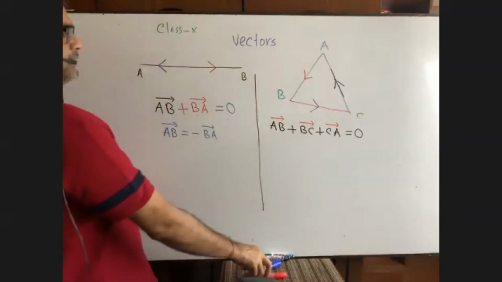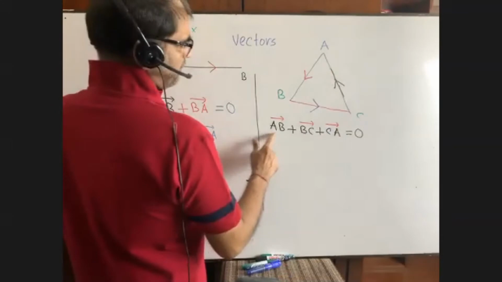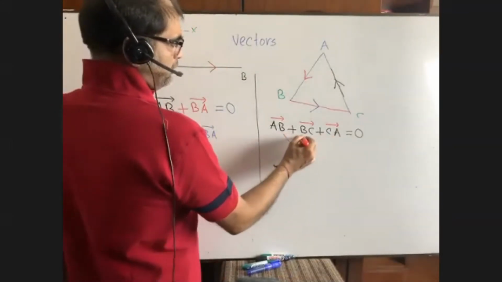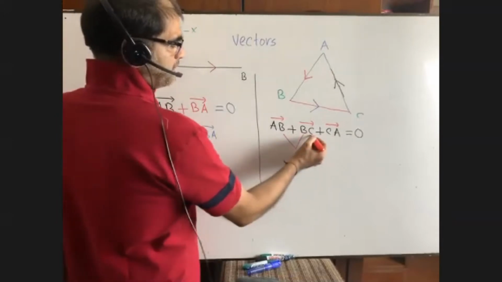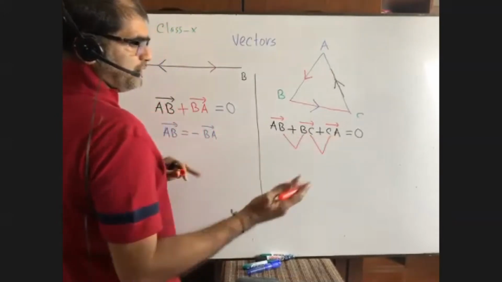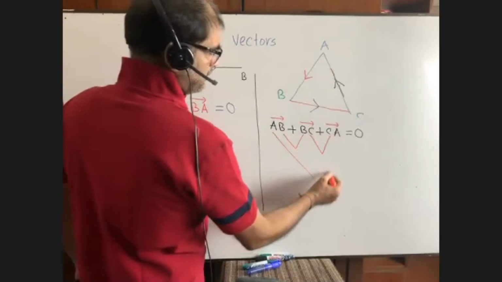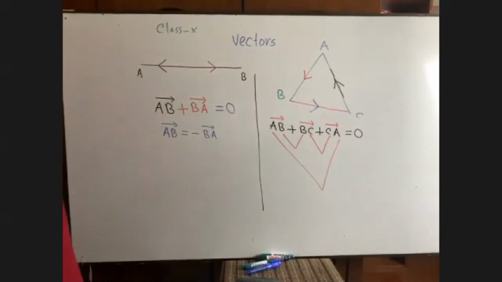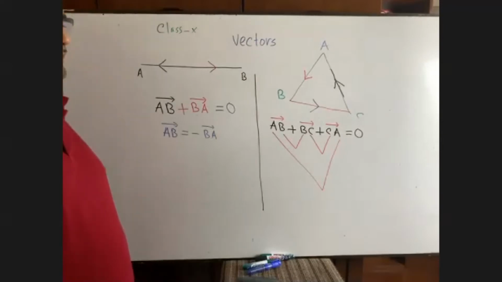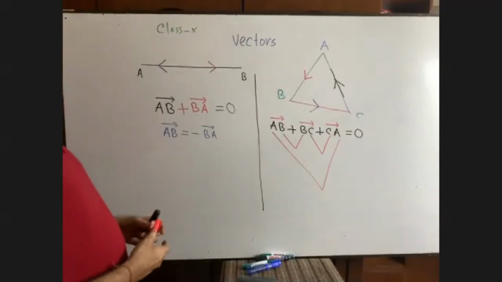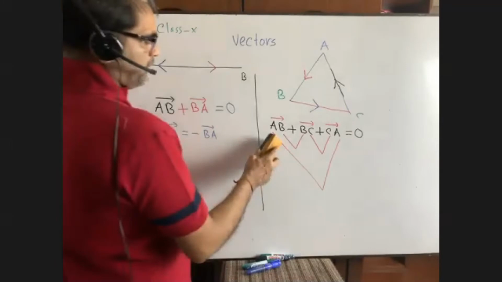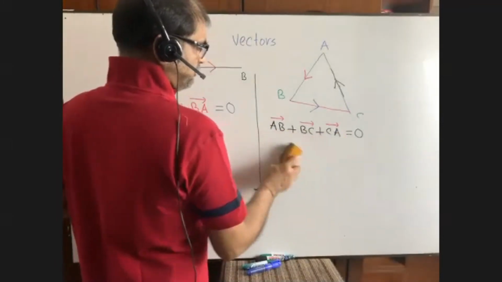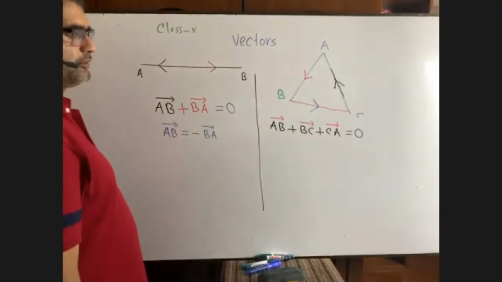Can you tell me why? You see, your first and last points are same. Number 1. Number 2, BB will be omitted. CC will be omitted. So you will be left with AA. AA equals to what? 0, as I told you. Can you remember? Yes, sir. Okay. So our first point and our last point are same. For this, we are getting it is 0.